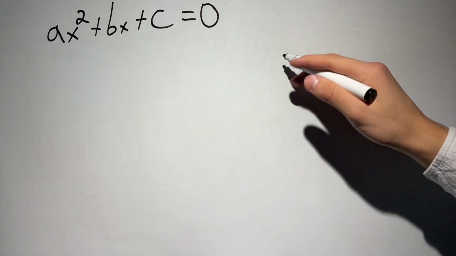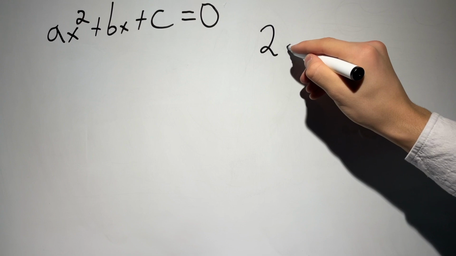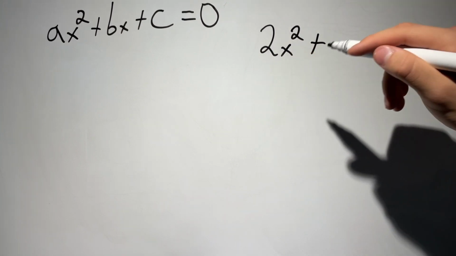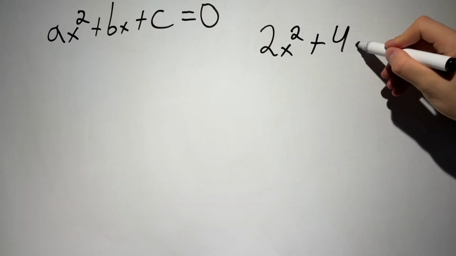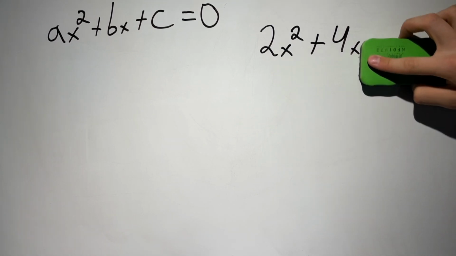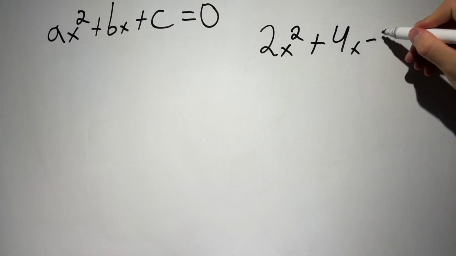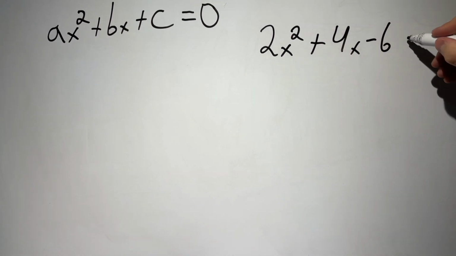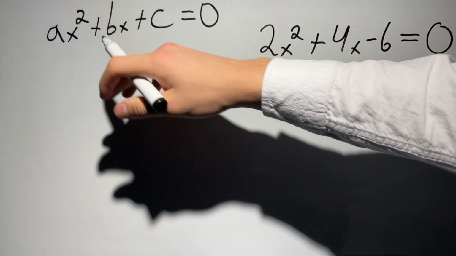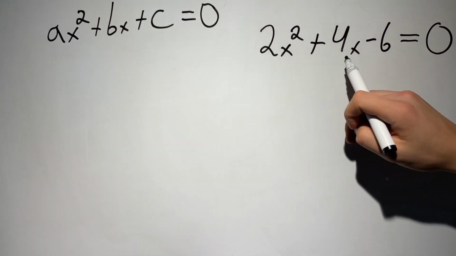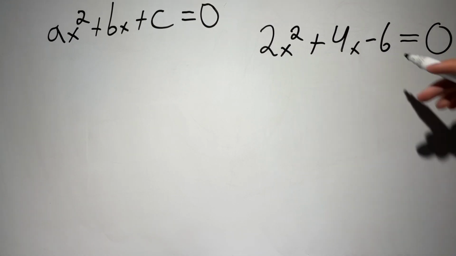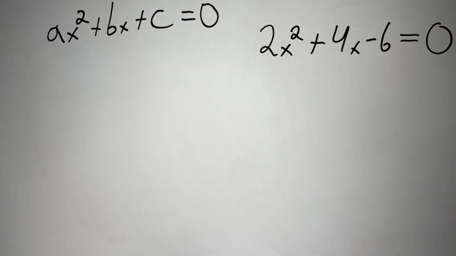Now let's solve one. Let's say we have 2x squared plus 4x, and actually, we are going to do negative, or minus 6, and I'll show you how it affects the way of solving, equals 0. Now, like I said, here a is 2, b is 4, and c is 6, or minus 6. We'll figure out the 6 and its sign later.